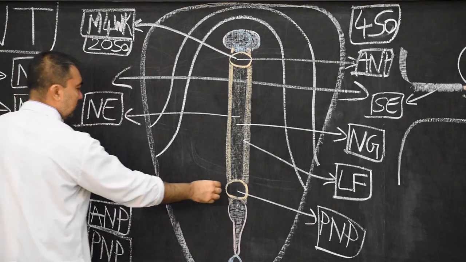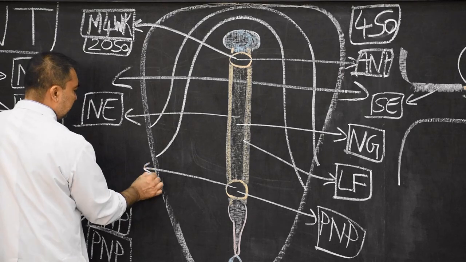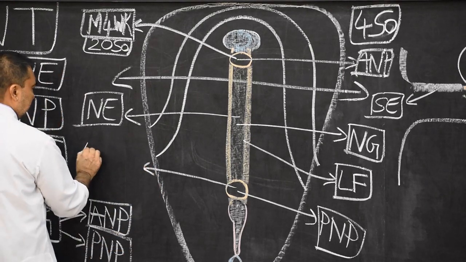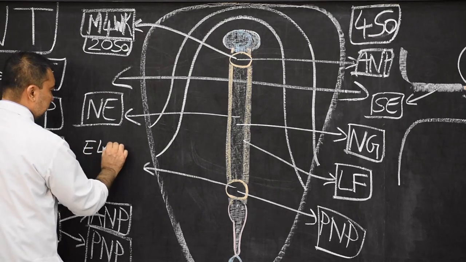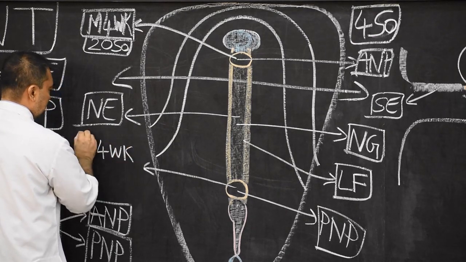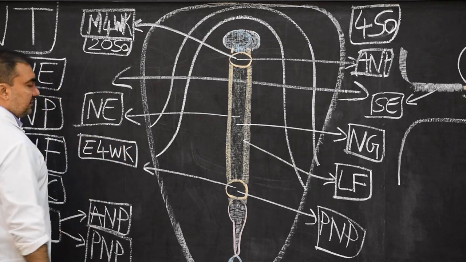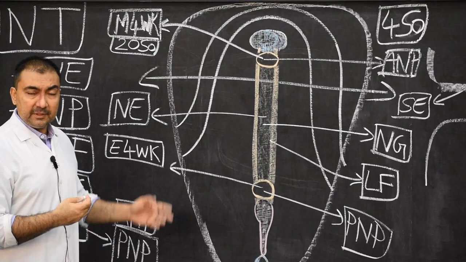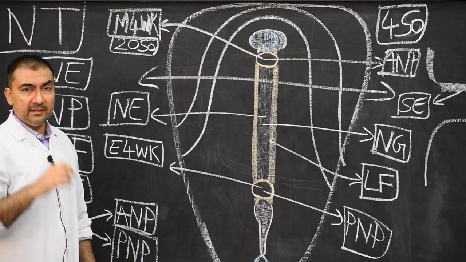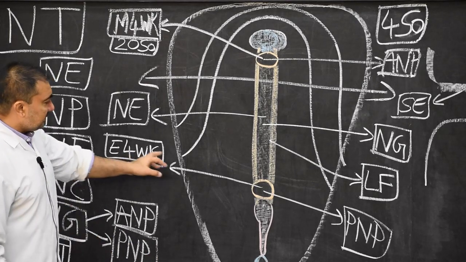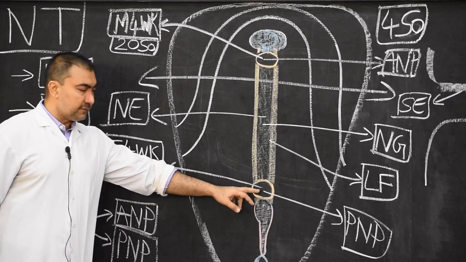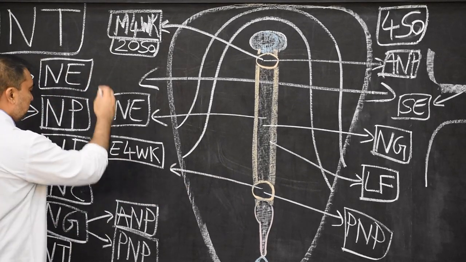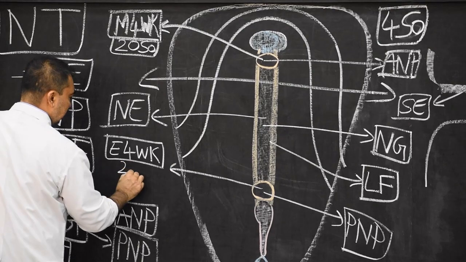Posterior neuropore closure will be at the end of the 4th week of the embryonic period. Why I am writing this down is because it is frequently asked in MCQs: the period or timing of closure of the posterior neuropore, at the end of the 4th week, and it will correspond to roughly around the